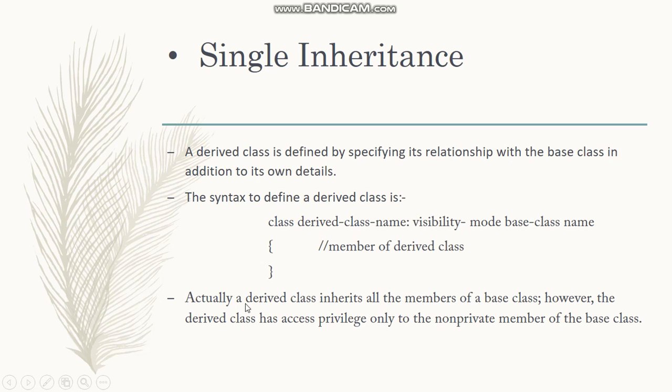The last point over here is that a derived class inherits all the members of the base class. However, the derived class has access privilege only to the non-private members of the base class. This means that the derived class can access all the data members and the member functions of the base class except which are written in the private part. So whatever is written in the private mode cannot be accessible, rest all can be accessible by the derived class.